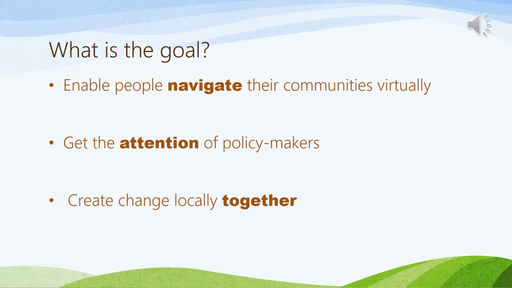Where Map My City differs from these accessibility mapping apps is its policy orientation. Map My City goes a step further toward ensuring accessibility by automatically generating petitions for change based on the community's poorest rated locations. These petitions are sent directly to the state government to be reviewed. The more people participate with Map My City, the stronger the message will be. Together, we can collaborate to create change in our own communities.